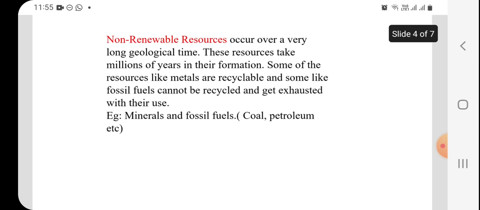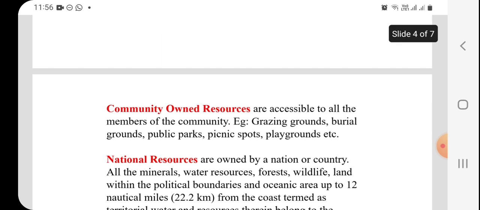Coming to non-renewable, it occurs over a very long geological time, that means it will take millions of years to form. Like fossil fuel, it cannot be recycled and gets exhausted with use. Examples are mineral and fossil fuel like coal and petroleum.